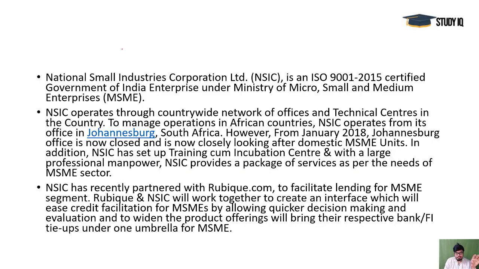Okay, and you see the work area is not only in India, the presence is also there in the African continent, and Johannesburg is the city where a particular office is there, and they are operating the whole issue of the African MSME sector, where we are actively involved. And otherwise other offices are there in India in various cities, and they are taking care of all the situations regarding the MSME sector.